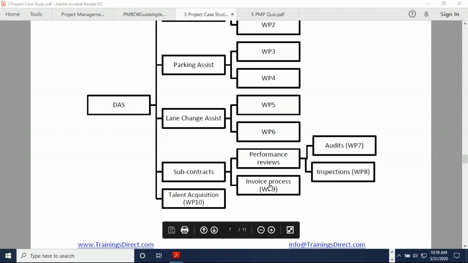So invoicing is a single work package, whereas performance reviews, you could have audits or inspect. So you see, a work package need not be only a product breakdown, it is a project breakdown. You can even put things like travel, audits are there, testing is there. Anything and everything which is part of the project work should be included ideally. Then only it will be 100% work package. Whatever is not shown in this WBS means that is not part of the project work.